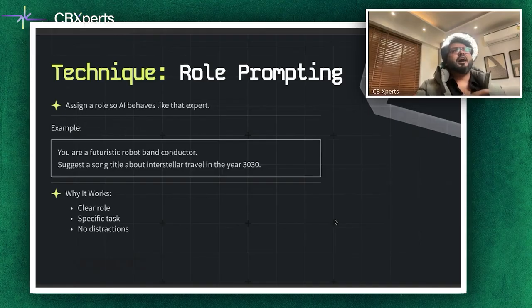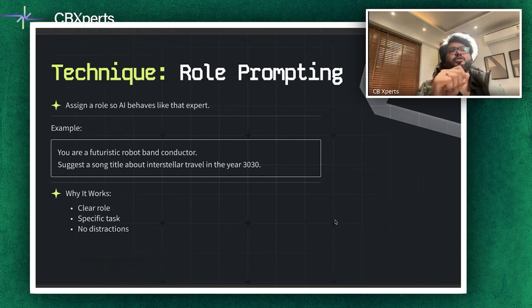Suggest a song title about, let's say, again, there is one more thing which I want to touch on before I even jump towards an example. This kind of work has a role which is very clear, the task is specific, and there are no distractions. So it's important. Now I'll state an example and think about the exact words.